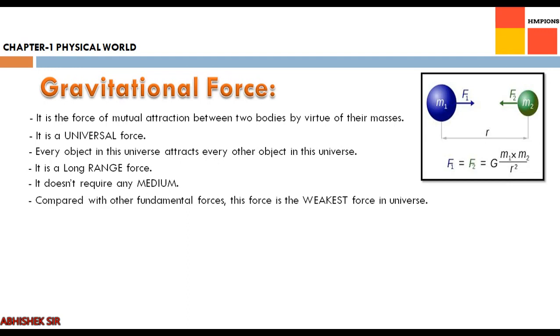Next point: compared with other fundamental forces, which were the fundamental forces? Gravitational force, electromagnetic force, strong nuclear force, weak nuclear force. Out of these four, gravitational force is the weakest force in this universe. And it acts along the line joining the centers of objects. If you want to know in which direction gravitational force acts, you just draw the line. In this figure we have a small line near F1, the blue one, and near F2. You just join those two, and exactly on that path gravitational force will be acting.